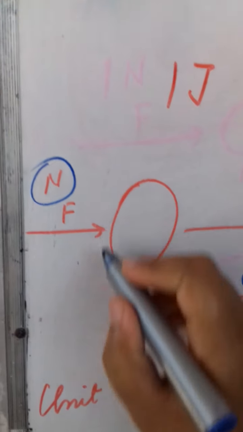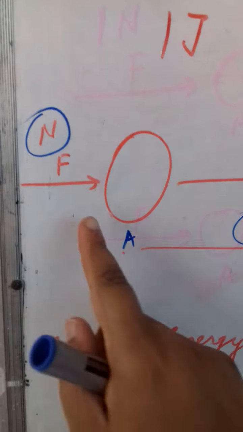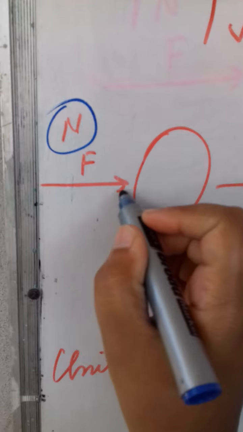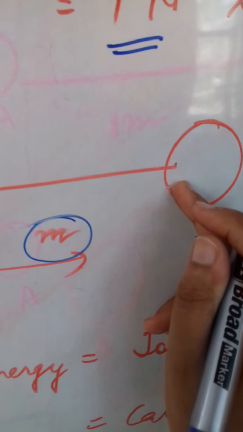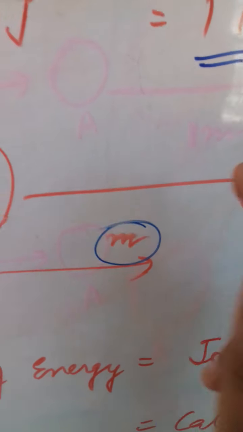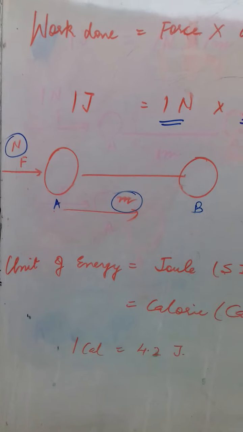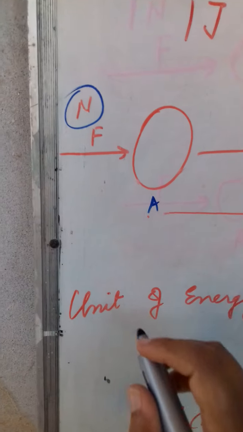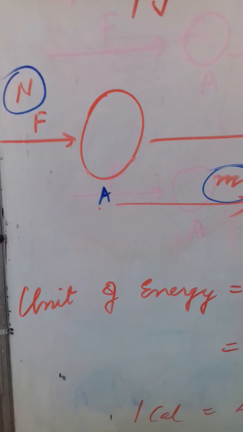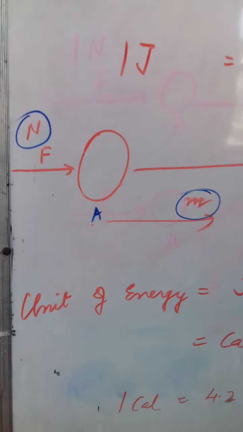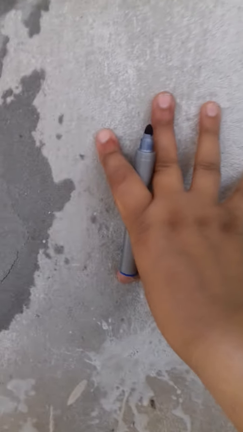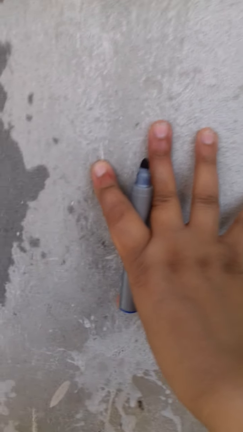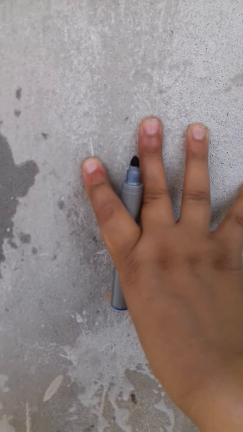First you see this. If there is a body and we apply a force on this body and the body starts moving in the direction of applied force, then the work is said to be done. But if the body does not move on applying the force, then no work is said to be done. For example, if I am pushing this wall with lot of force, but the wall is not moving an inch even, then no work is said to be done.